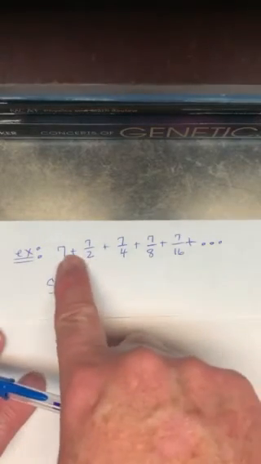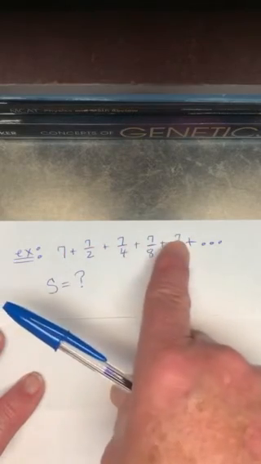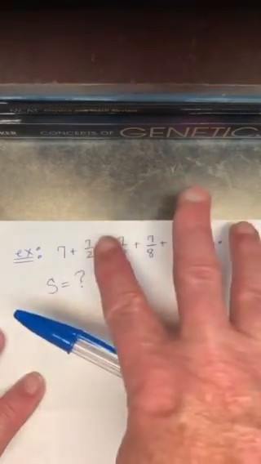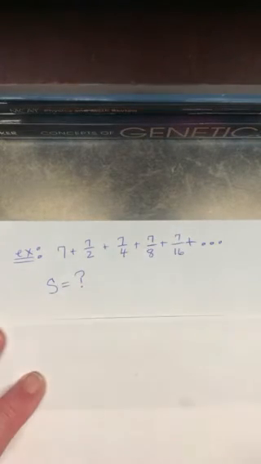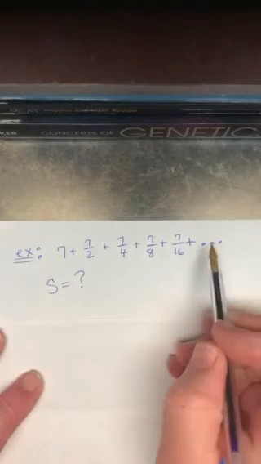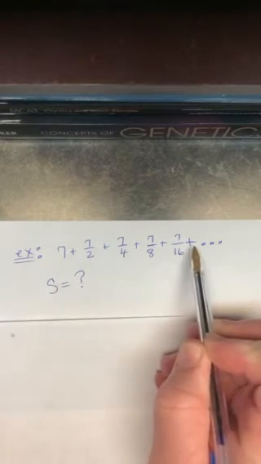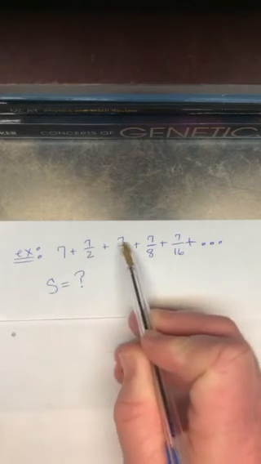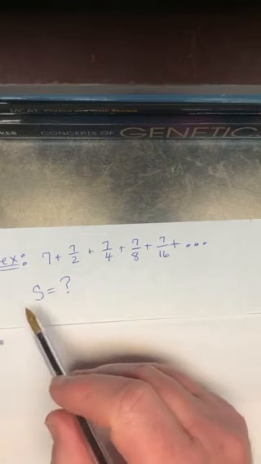If it's geometric, because I'm multiplying by the same number every time, and the numbers are getting bigger and bigger, that's sumless. So you'll have some answers that are sumless. The only series that actually has a sum when it goes forever is if it's geometric and the ratio is smaller than 1.